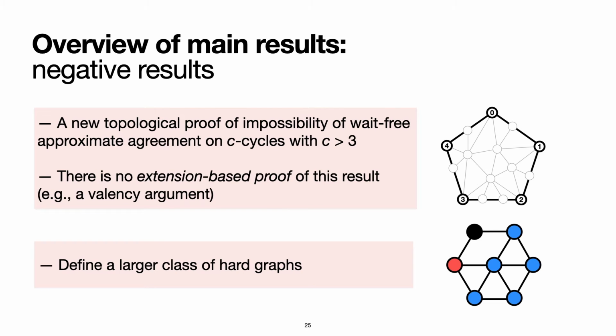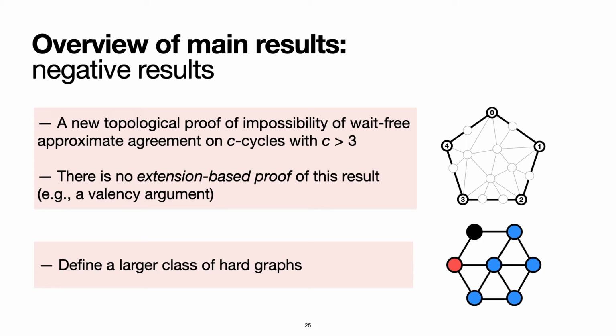On the negative side, we give a new topological proof of the impossibility of weight-free approximate agreement on cycles of length greater than 3. This result uses a generalization of Sperner's lemma to convex polygons. Moreover, we show that in a sense, there is no simple proof of this result. There exists no extension-based proof that shows the impossibility of weight-free approximate agreement even on cycles of length 4.